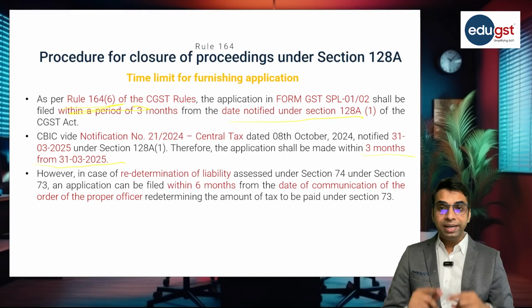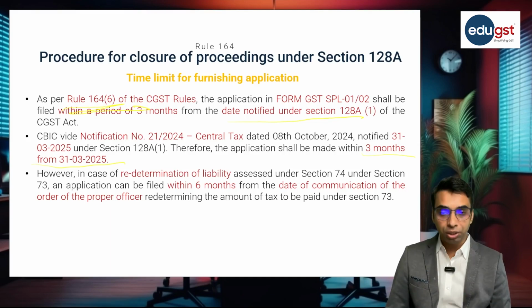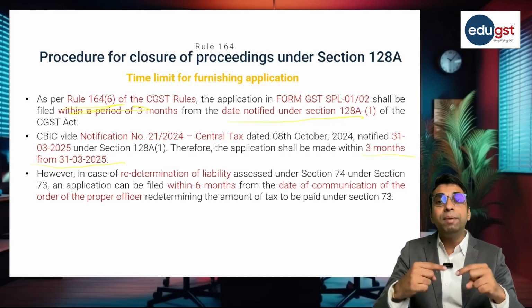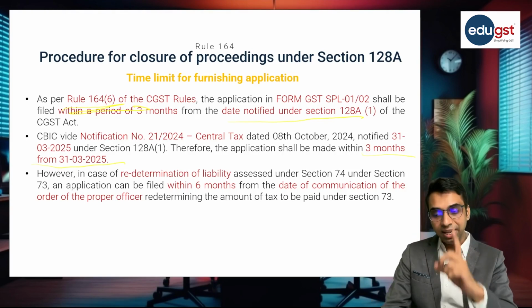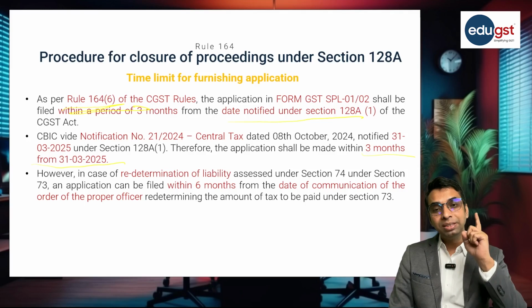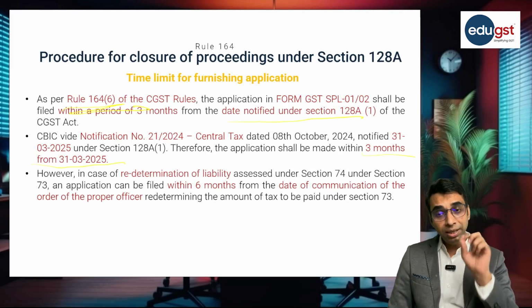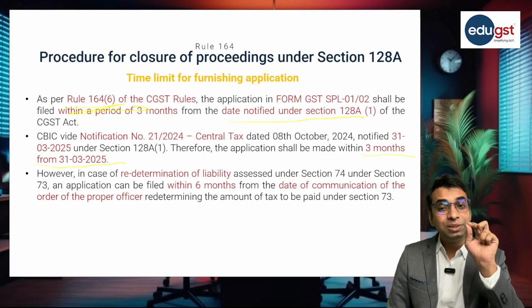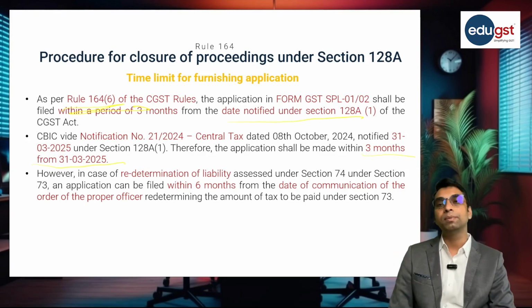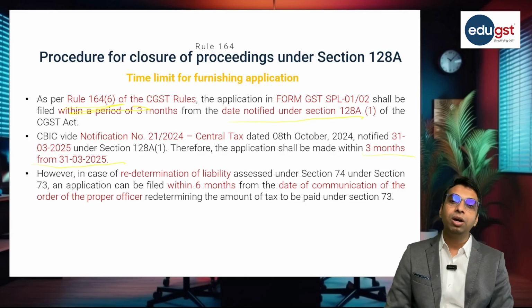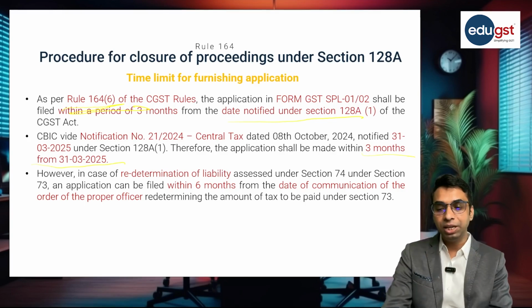So when the taxpayer is making an application on account of redetermination of liability under section 73, which was originally assessed under section 74, in that case the period of 6 months from the date of communication of the order by the proper officer will be the due date, or the last date for filing the application in form SPL 02.